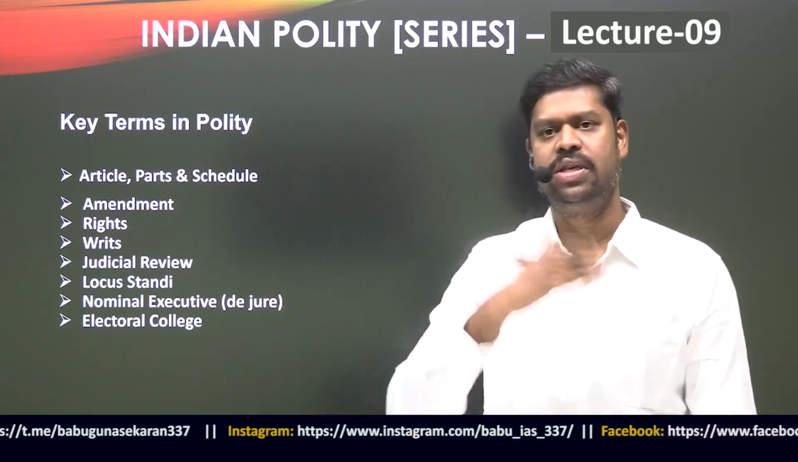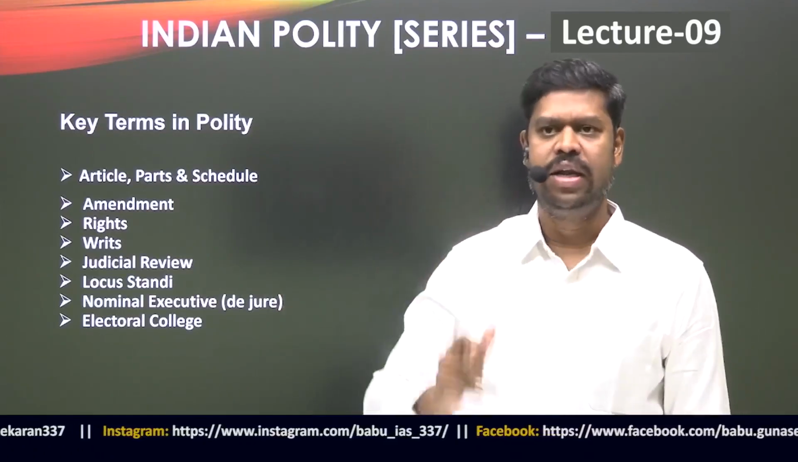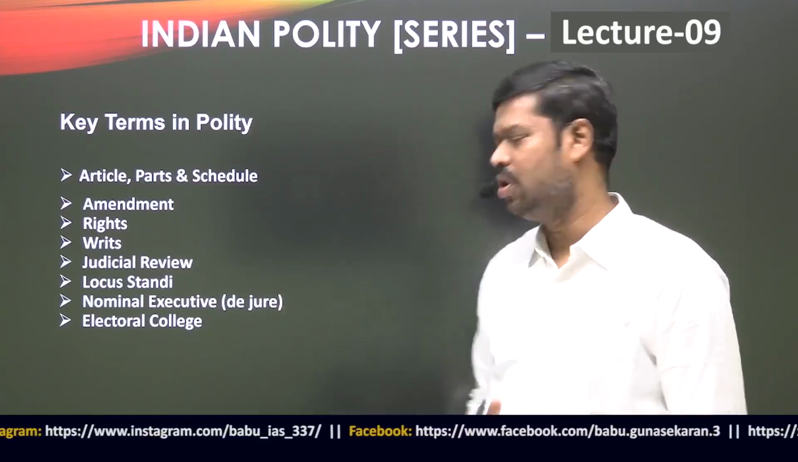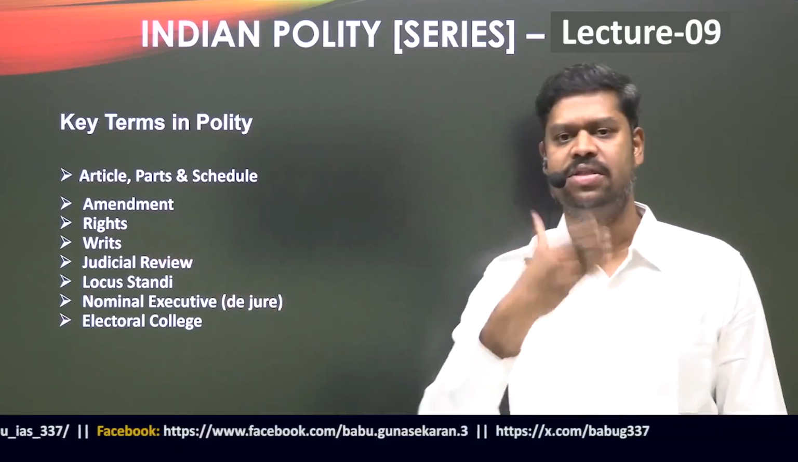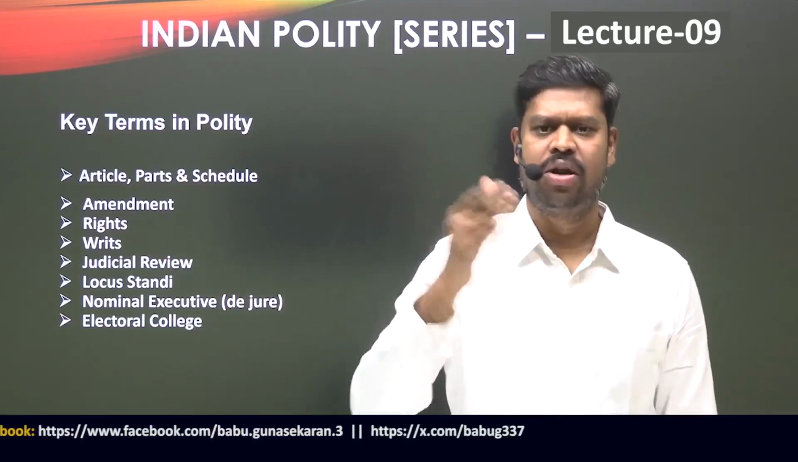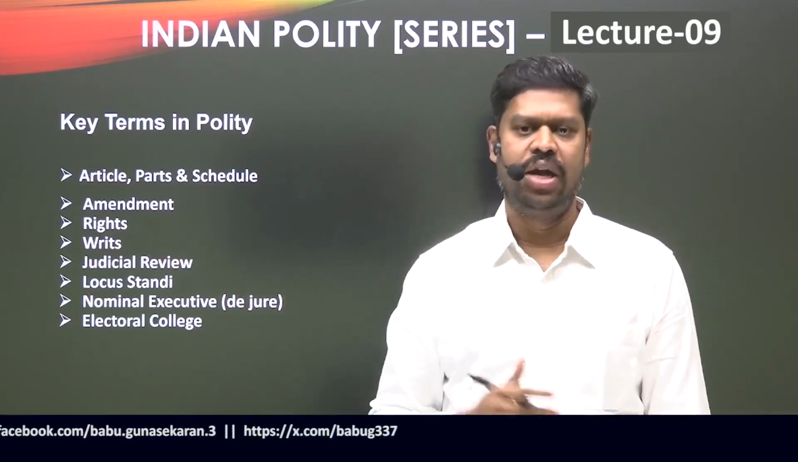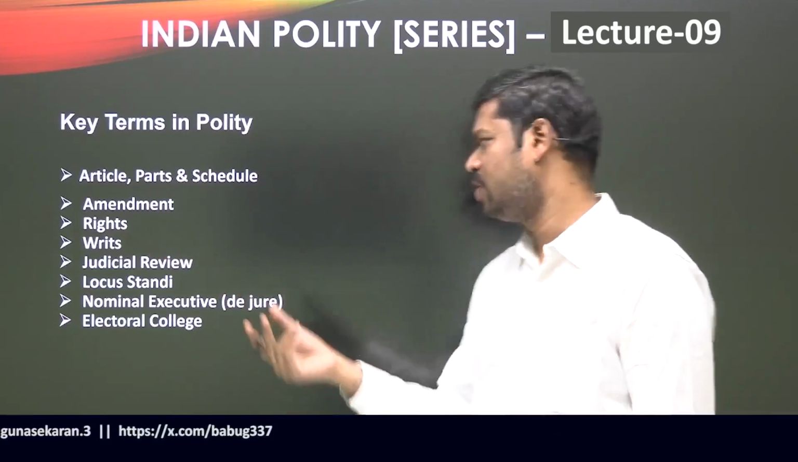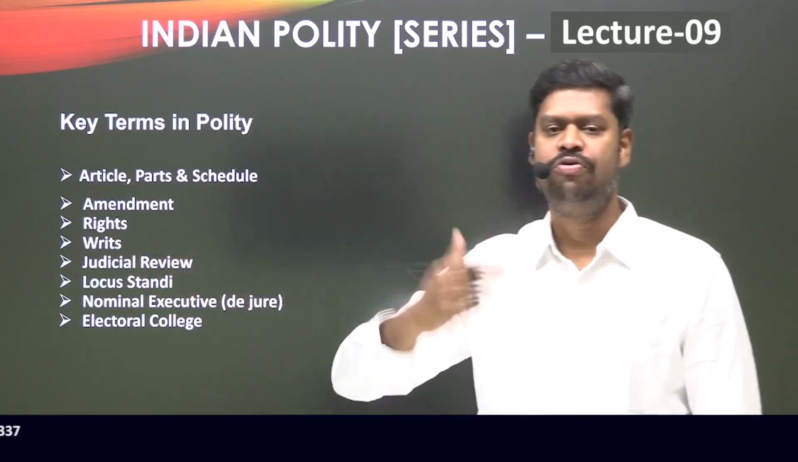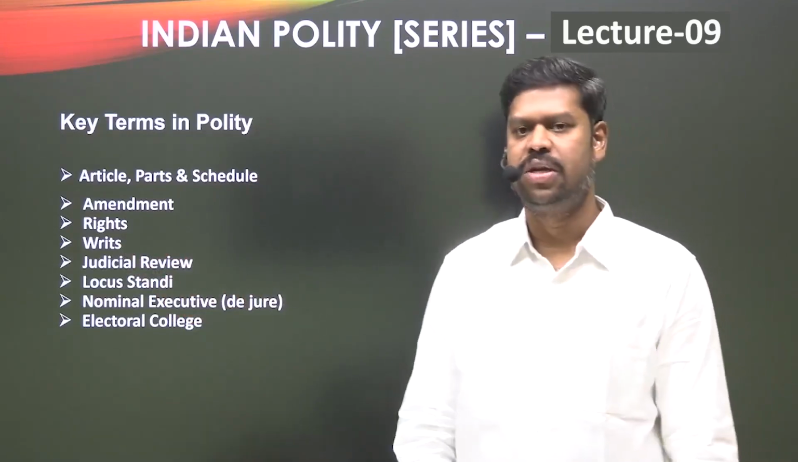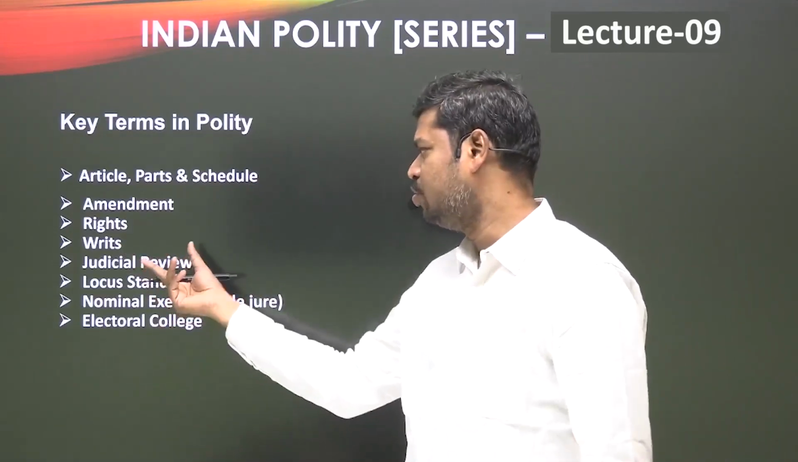Although all of these can be enforced, only in the case of a fundamental right can we directly go to the Supreme Court. Writs are basically tools or powers in the hands of the courts to issue certain orders to enforce and protect the fundamental rights. Judicial review is the power of the courts to review the actions of the other two organs of the state. So this is basically what is called judicial review.